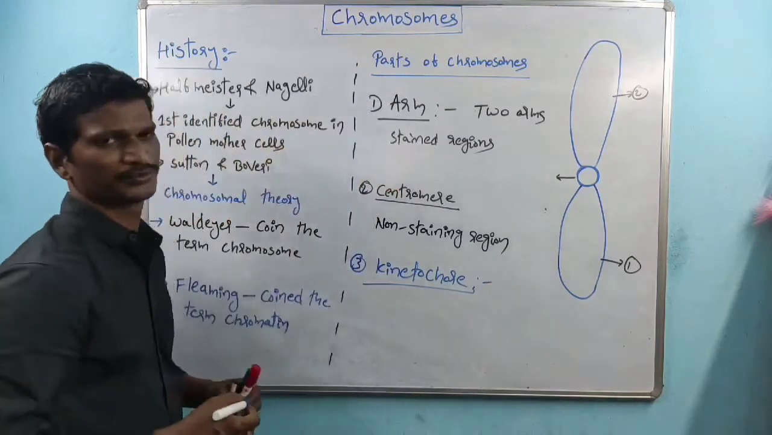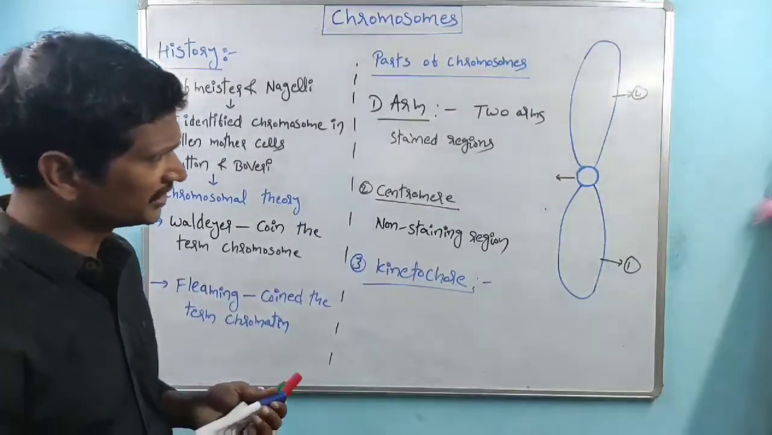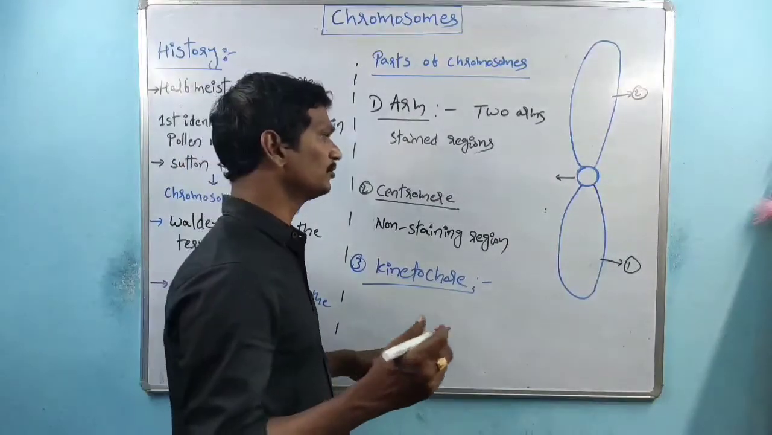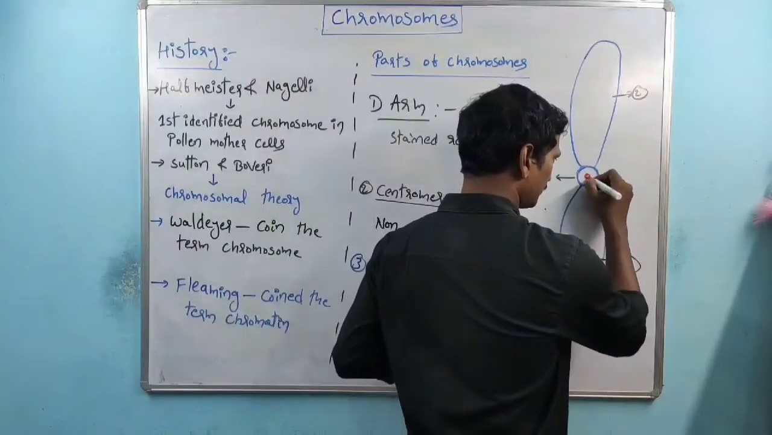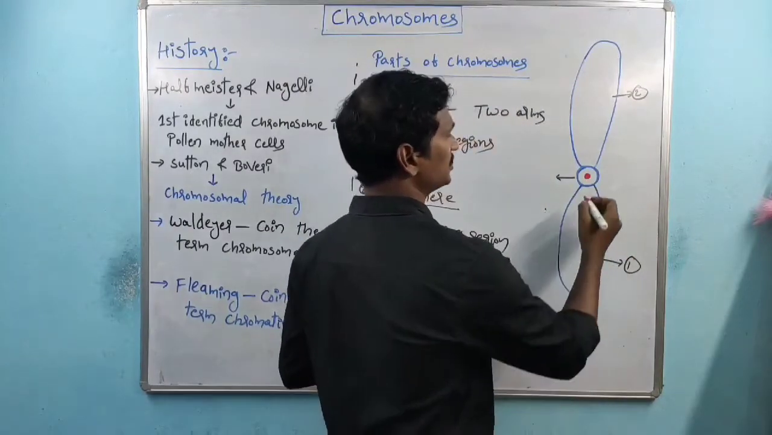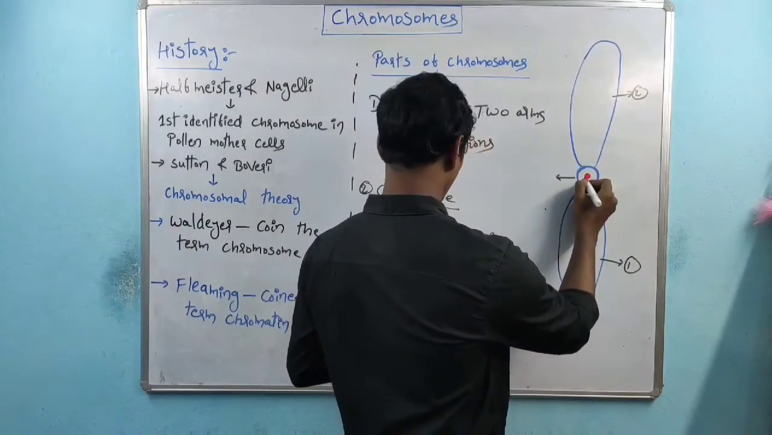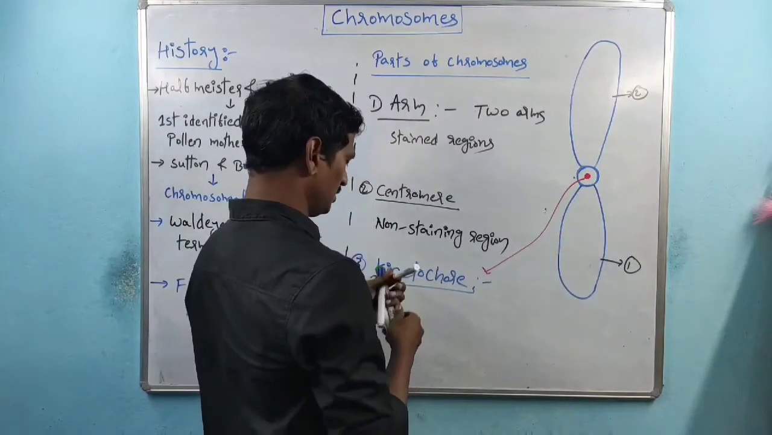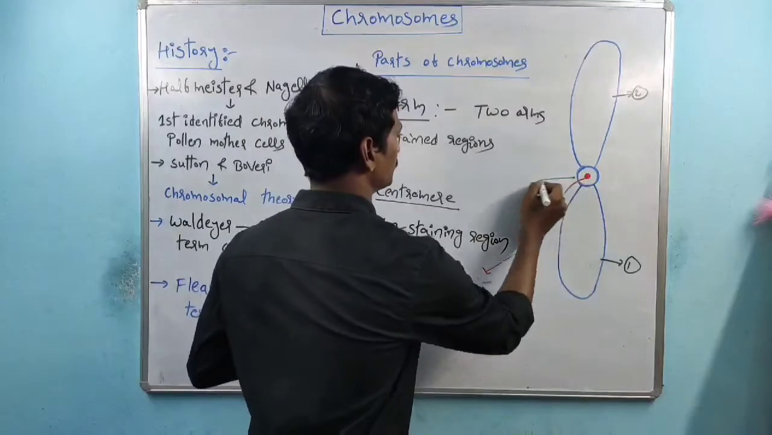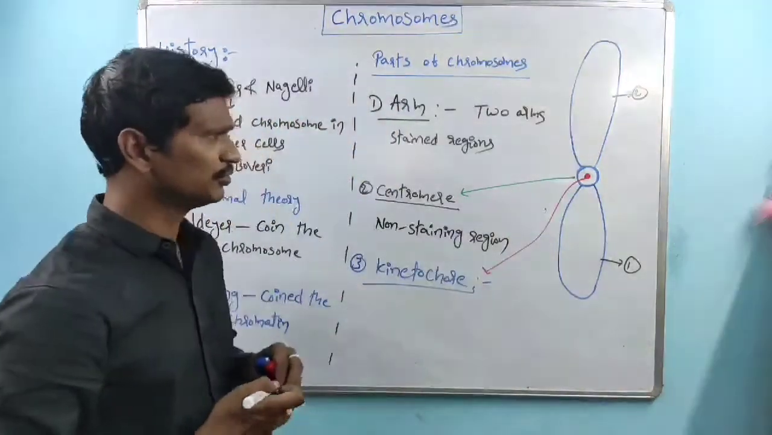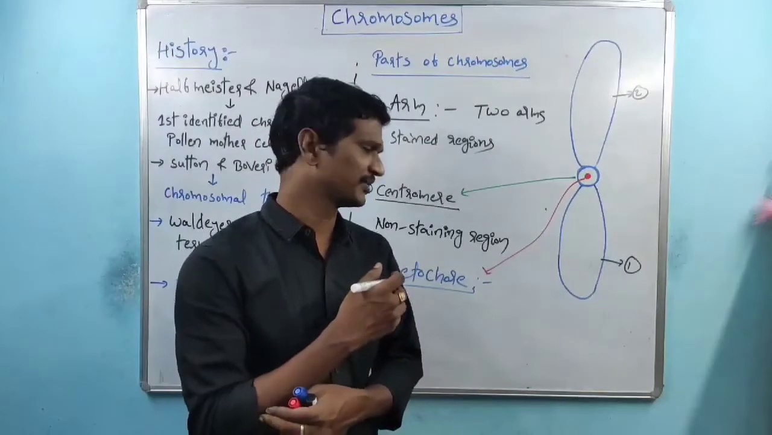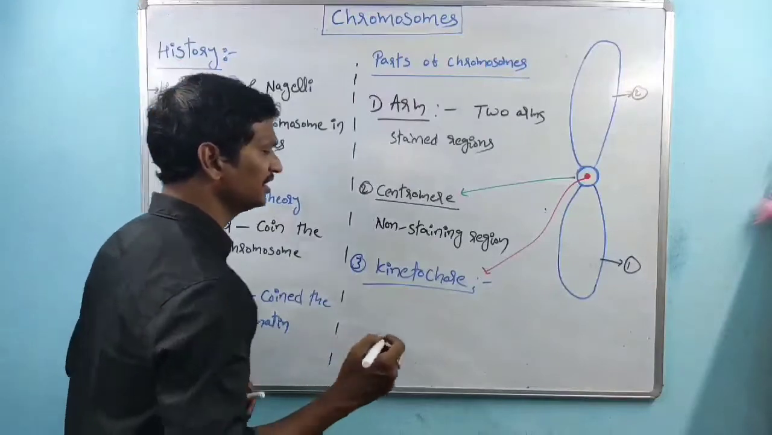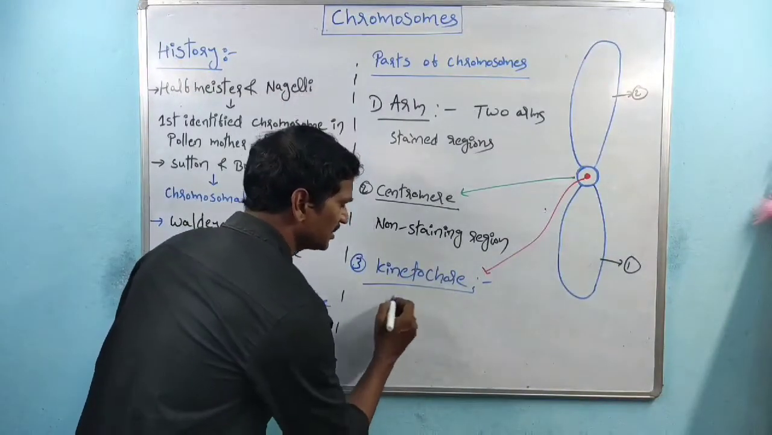Kinetochore, a part of the chromosome. In a chromosome, where is the kinetochore present? The kinetochore is present at the center of the centromere. See, this is the structure. This is the centromere, right? This is the kinetochore, and this part is the centromere. Within that centromere center, there is a proteinaceous structure. The proteinaceous structure is called the kinetochore.